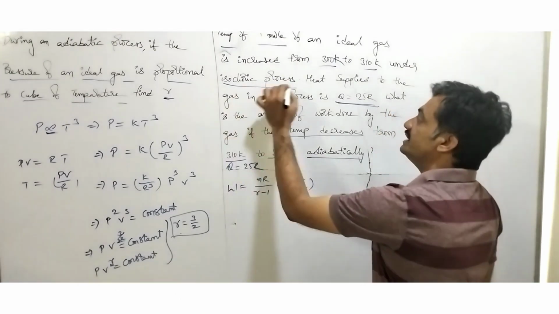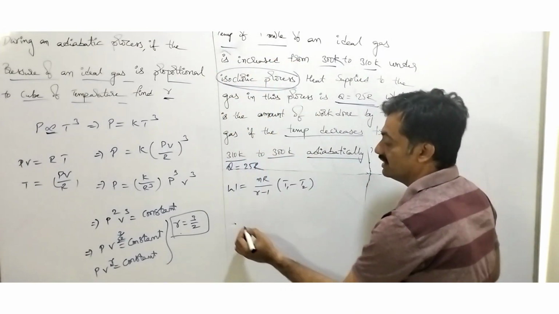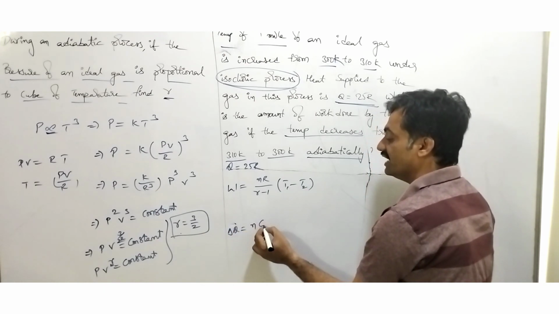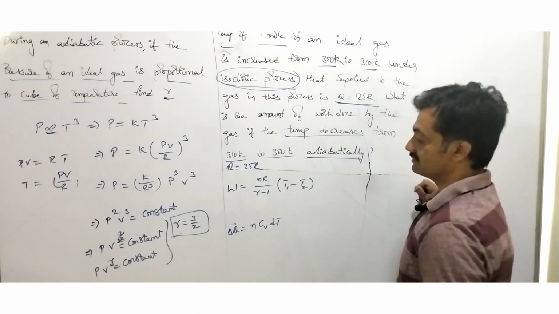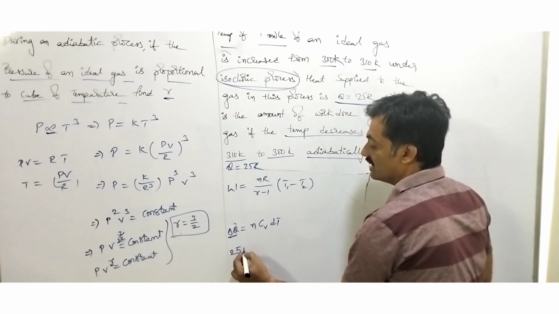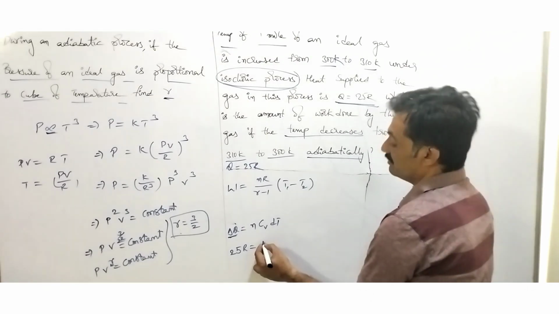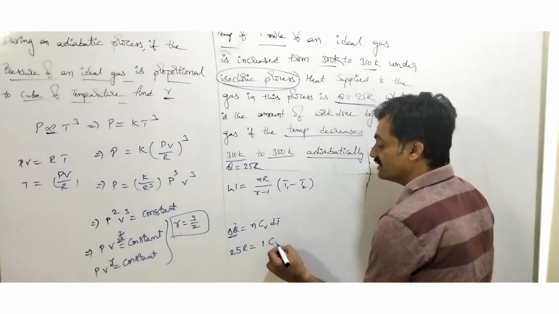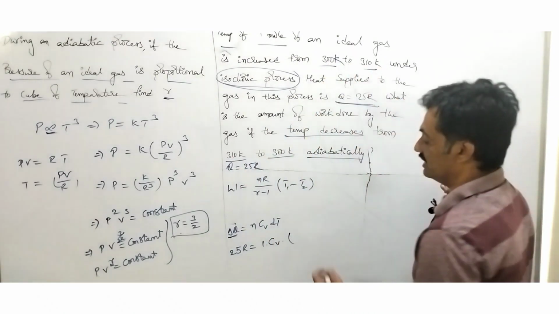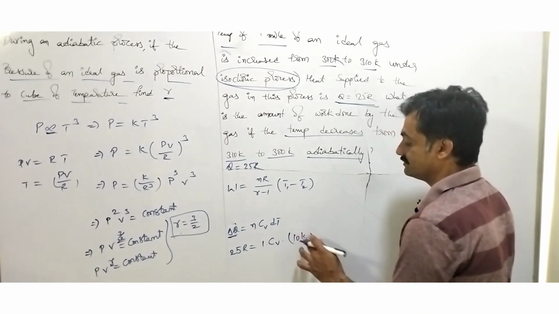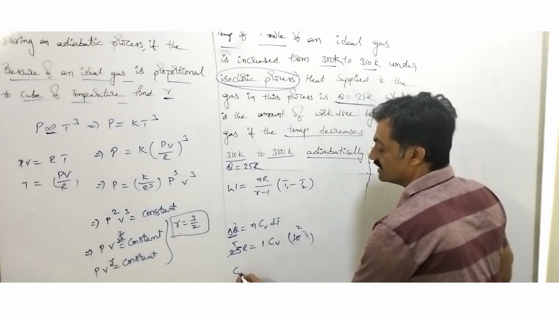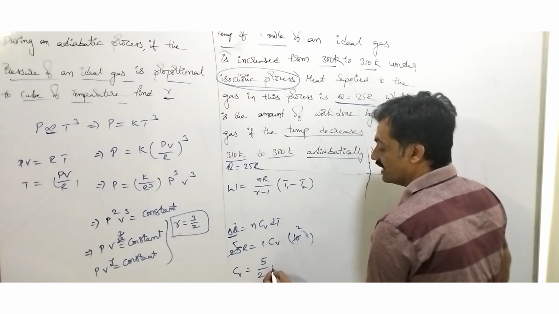Initially the process has taken place isochorically. The amount of heat transferred in the case of an isochoric process can be represented as delta Q equals n into C suffix V into dT. So here delta Q is represented as 25 R, and for 1 mole of gas, it equals 1 into C suffix V into the change in temperature, which is 310 minus 300, nothing but 10 K. So 5 twos are 10, and we get C suffix V equals 5 by 2 R.